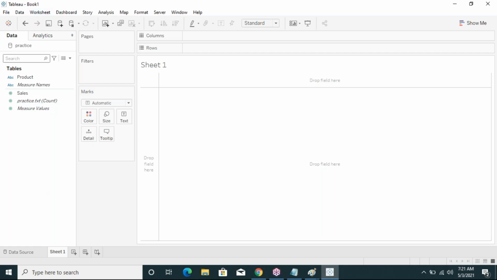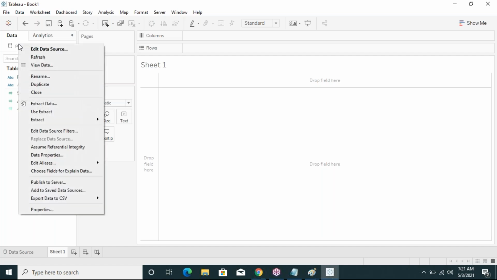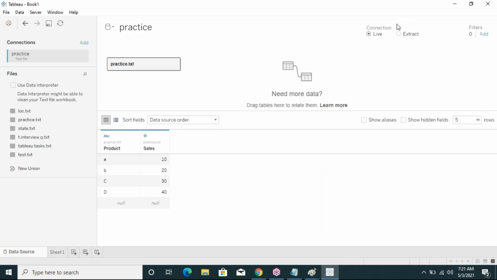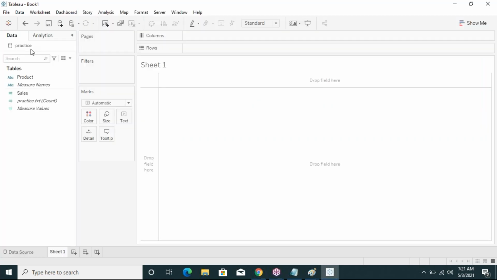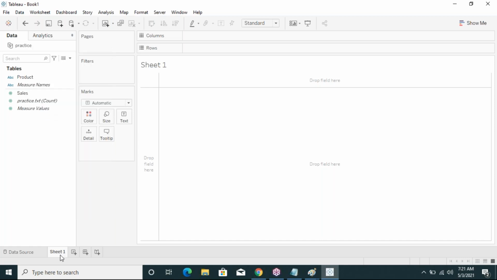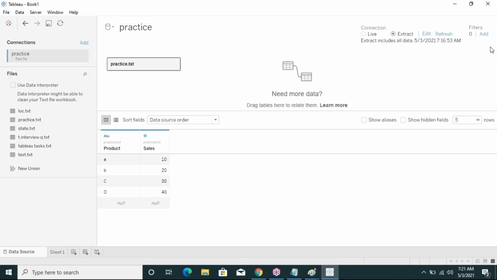Again I will show you. Right click on the data source and go to Use Extract. Currently, what data source we are having, see here, it is a live connection. Now change this live connection into the extract connection: right click on that, Use Extract, then see what happened. Automatically it will go to the extract connection.